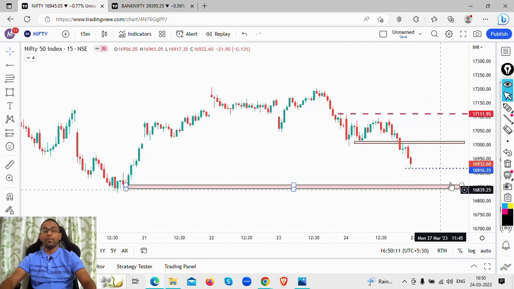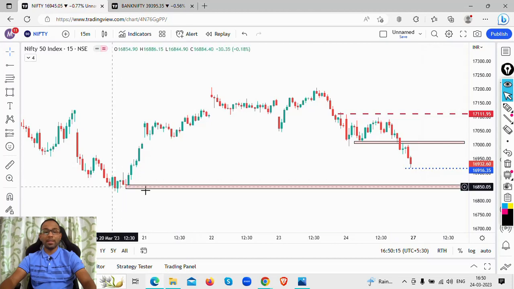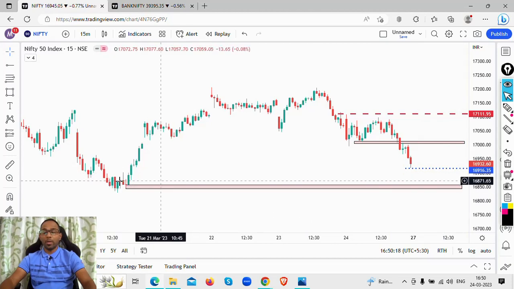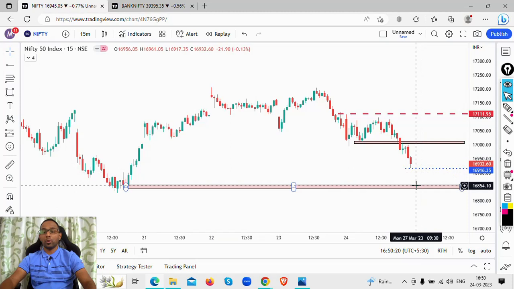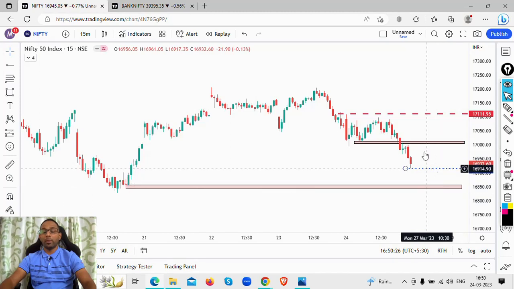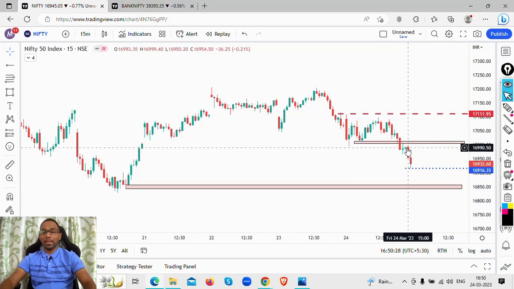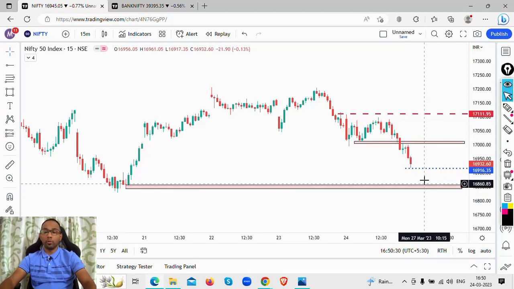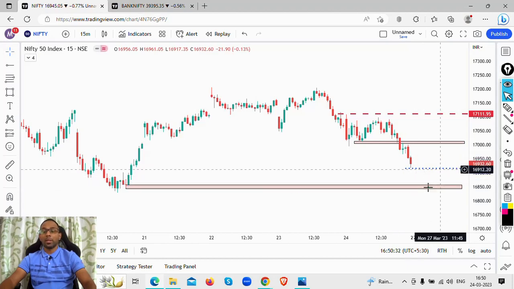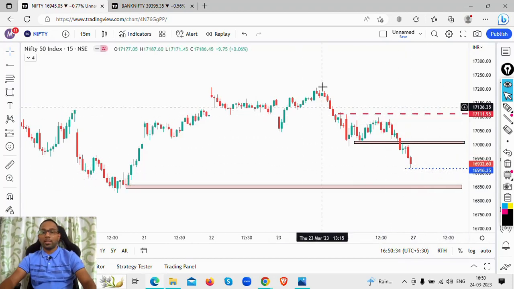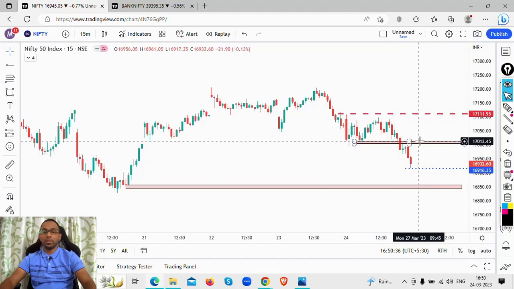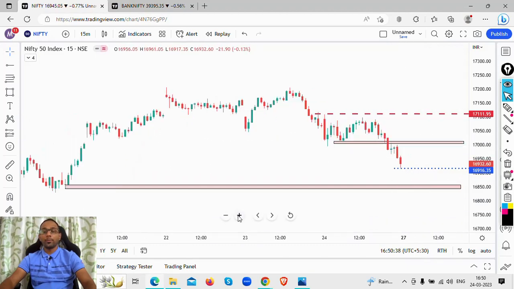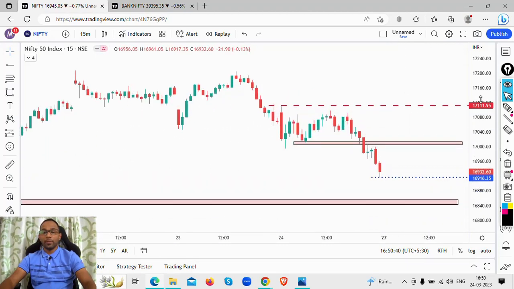So until then, we are going to wait and see if the bulls are going to come back like they did here on 20th March, and push it, or they are just going to give it up to the bears. So this level is pretty important, 16,840 to 16,850. It looks likely that the market is going to look for this particular zone in the coming days. Looking at the price action, I am pretty bearish. So this is the zone that I'm looking at on the Nifty levels.